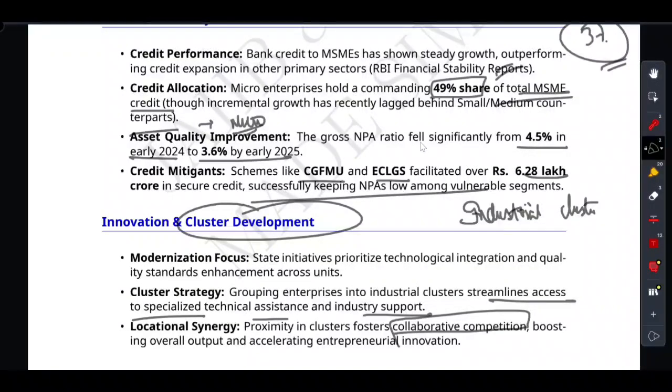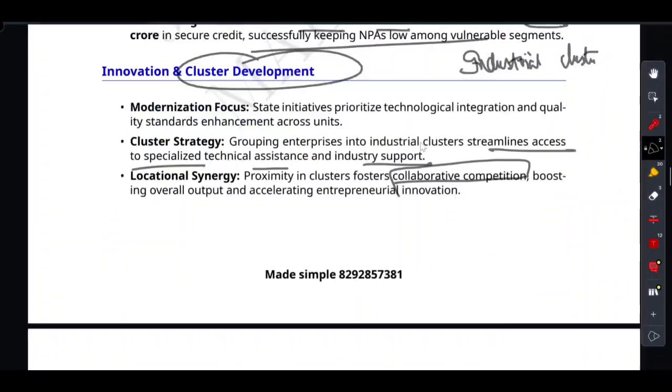And then credit is booming. MSME credit growth is beating other sectors. NPAs are shrinking. Gross NPA earlier was 4.5% and it fell to 3.6%, largely saved by over 6.2 lakh crore from CGFMU and ECLGS. And then grouping businesses geographically to share technology, cut costs, and foster collaborative competition. So keep that 3 to 1 dashboard in your mind. Trust the work you have put in, and you are going to have a nice paper on the MSME.